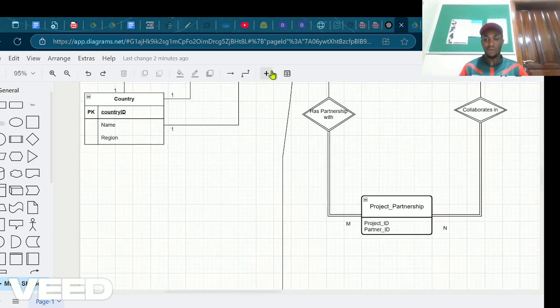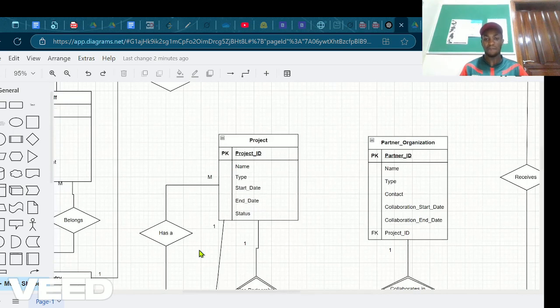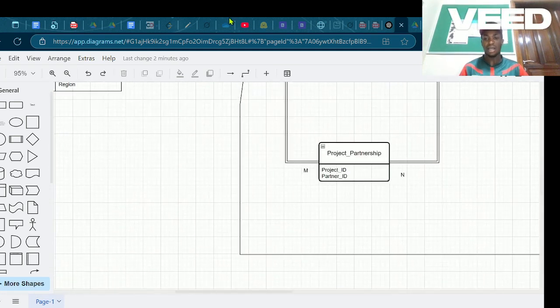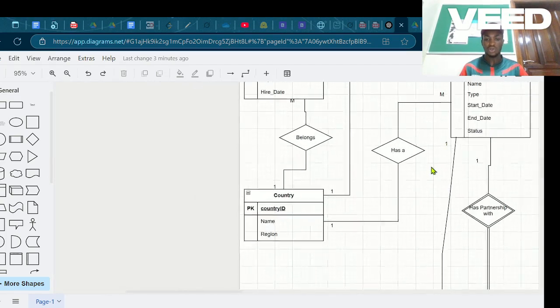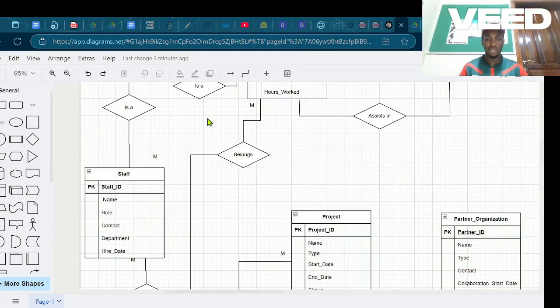And another weak entity we had was a project partner organization. The relationship between project and partner organization is a many to many. So we tried to break this relationship by introducing a weak entity called project partner organization, which takes the primary key of the project ID, the primary key of the partner ID, and then is able to link these two tables and break the many to many relationships. So that is that about our ER diagram, and my colleague will take you through the next thing we did.